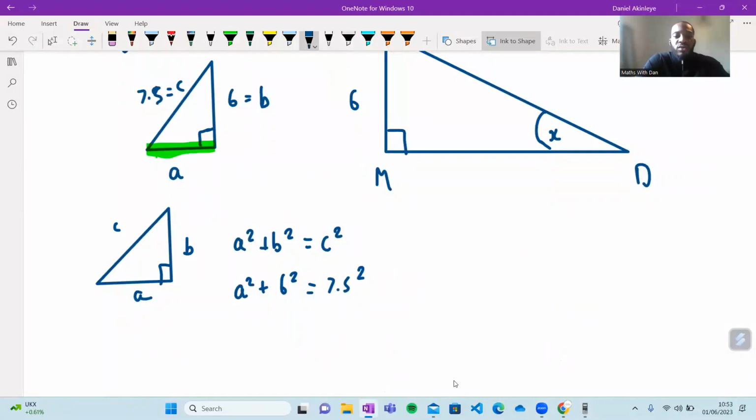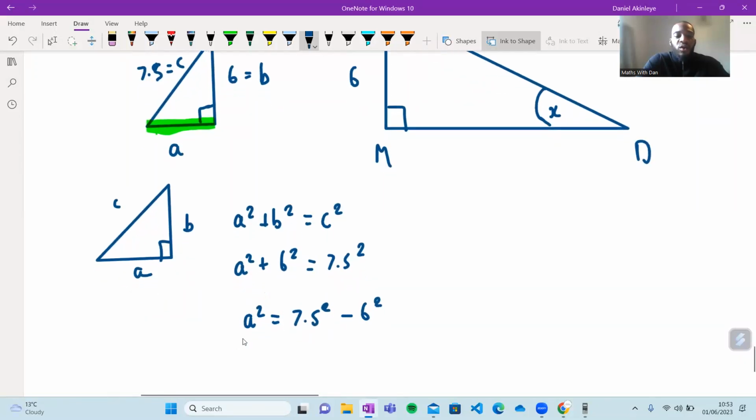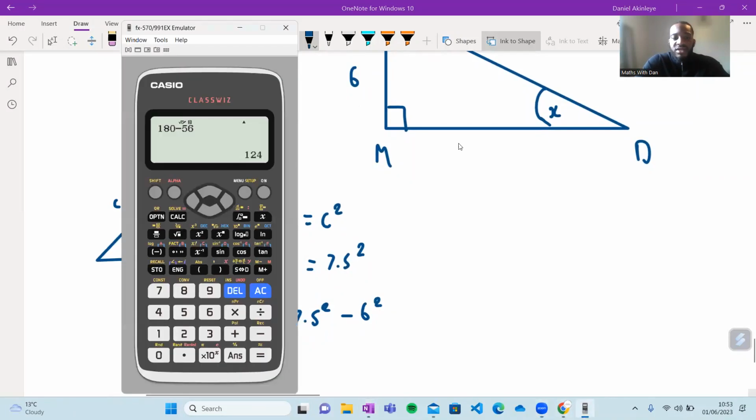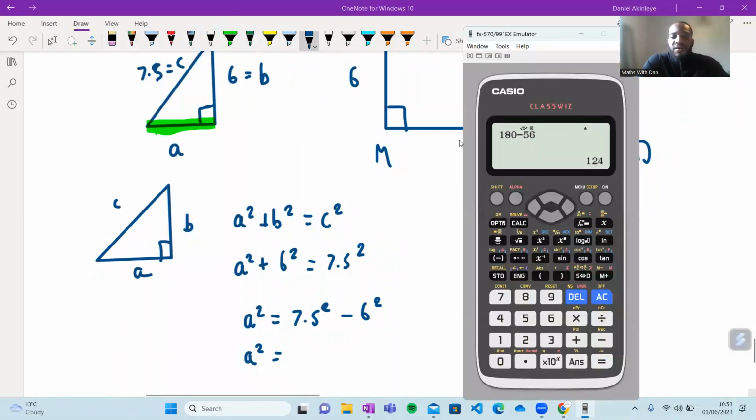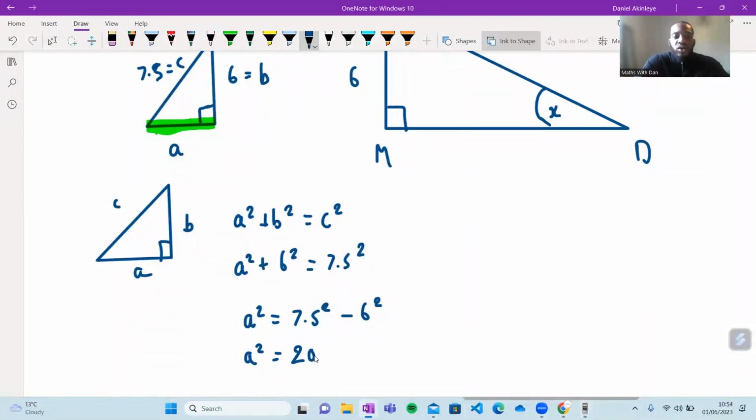And now what you can do is just move the 6 squared over. So we get A squared is equal to 7.5 squared minus 6 squared. And then we're going to put this into our calculator and see what it gives us for A squared. Get my calculator out. 7.5 squared minus 6 squared gives me 81 divided by 4, or 20.25. So A squared is equal to 20.25.